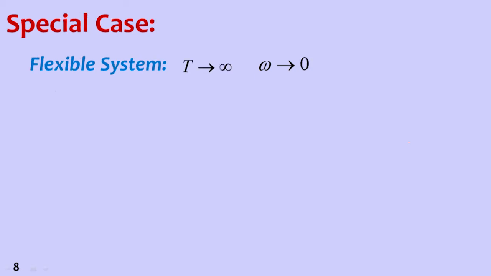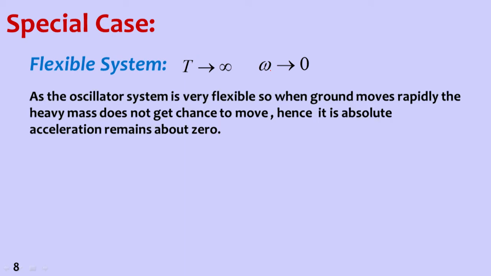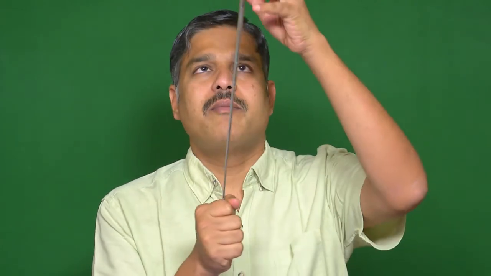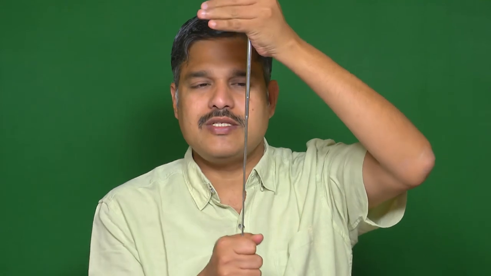And another special case is when T is infinity, a very flexible structure. That means omega is 0. So the oscillator system is very flexible. When the ground moves rapidly, the heavy mass does not get a chance to move. Its absolute acceleration remains 0. It is something like this. When I am moving the base here, the mass is very heavy, so it is staying here only. Base is moving but mass is staying here.